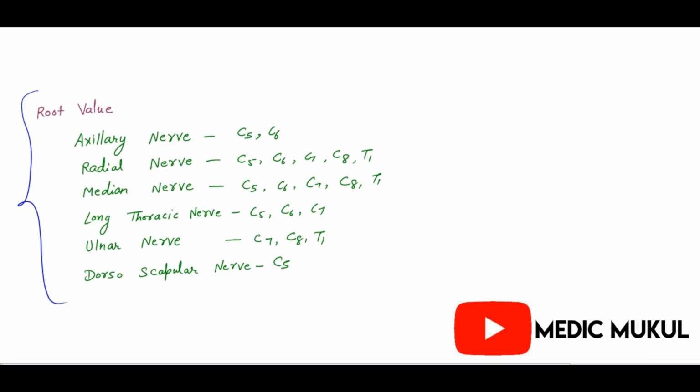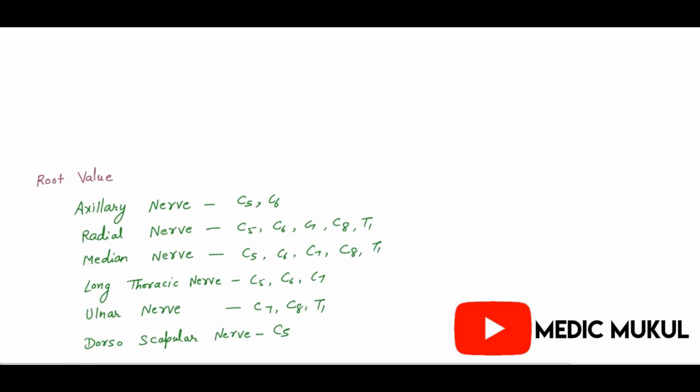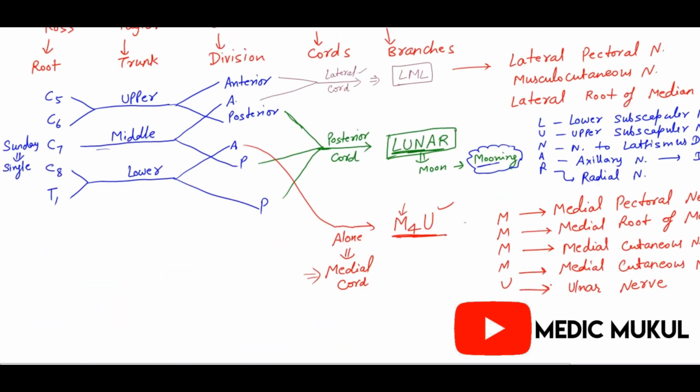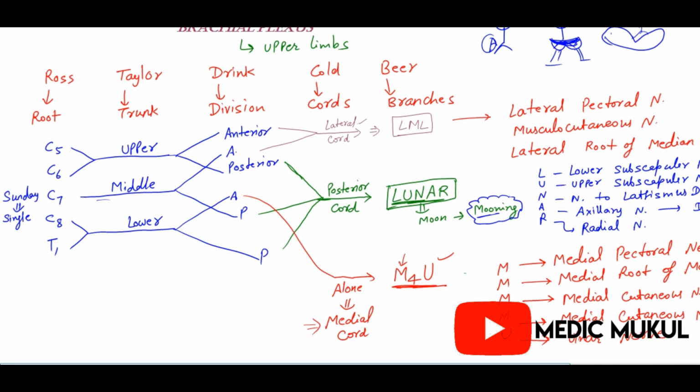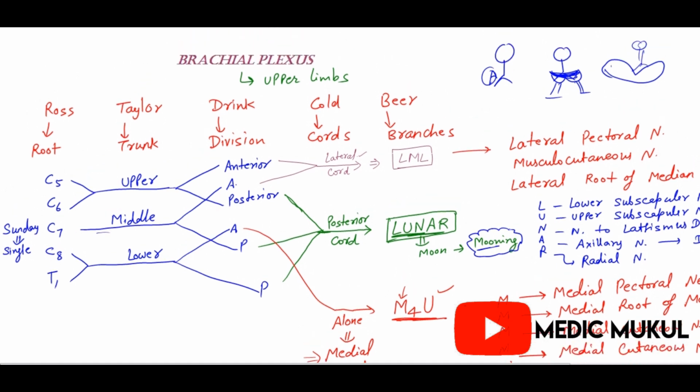So these are the root values of what we studied. Let me make it more clear. This is the root value for all the nerves we studied. Now one more thing, the long thoracic nerve. Remember, the long thoracic nerve directly arises from the root. Roots are what? Roots are long in size.